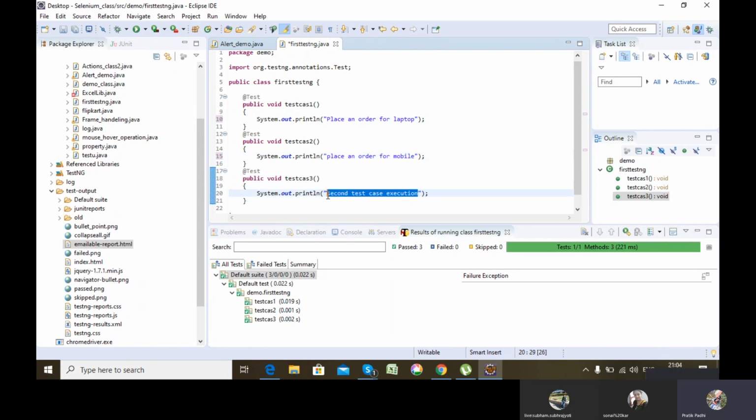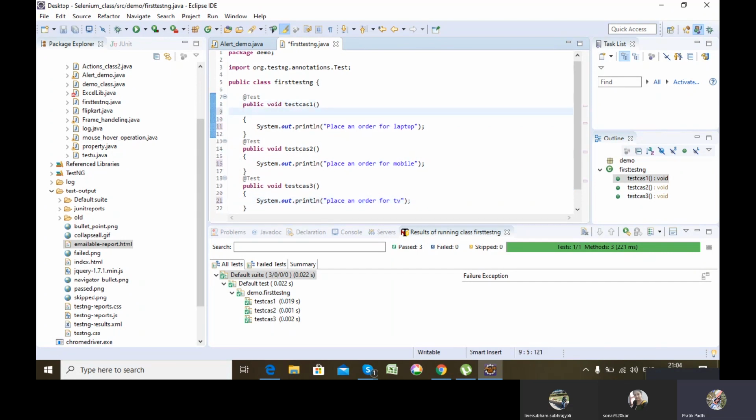Third is place an order for TV. So for that, what I have to do first, yeah, the first thing I'll be doing is I will need to log into the application. Login.